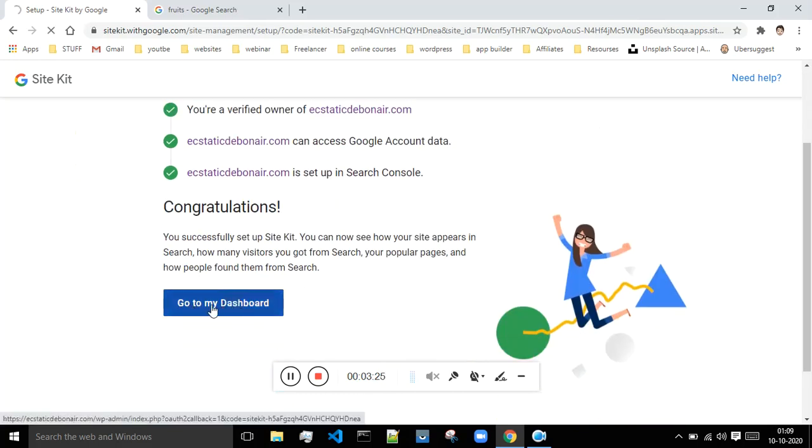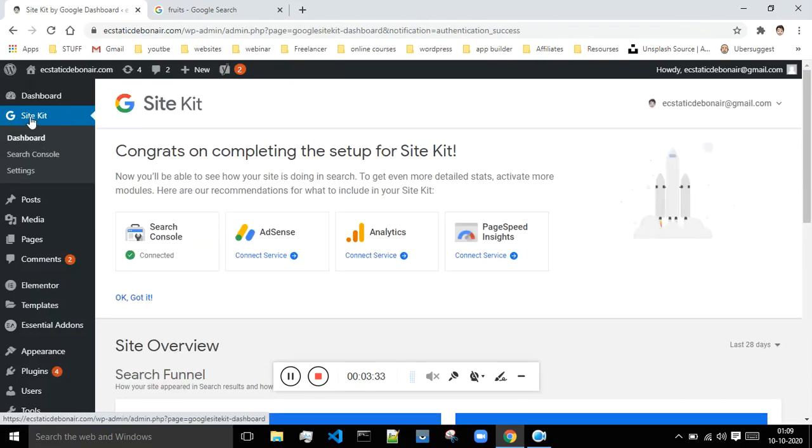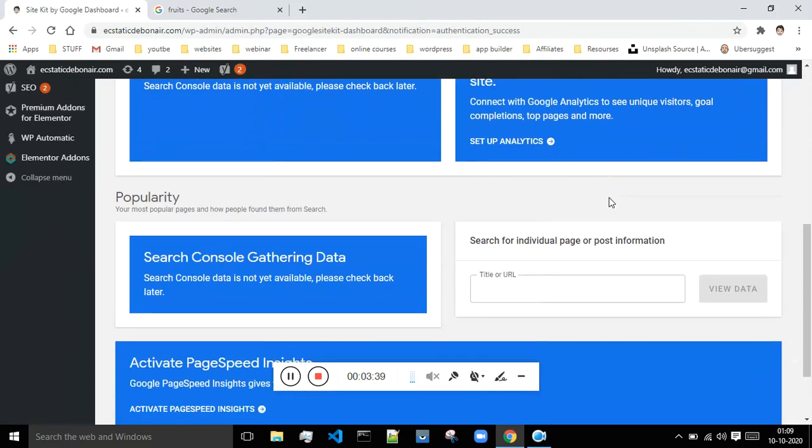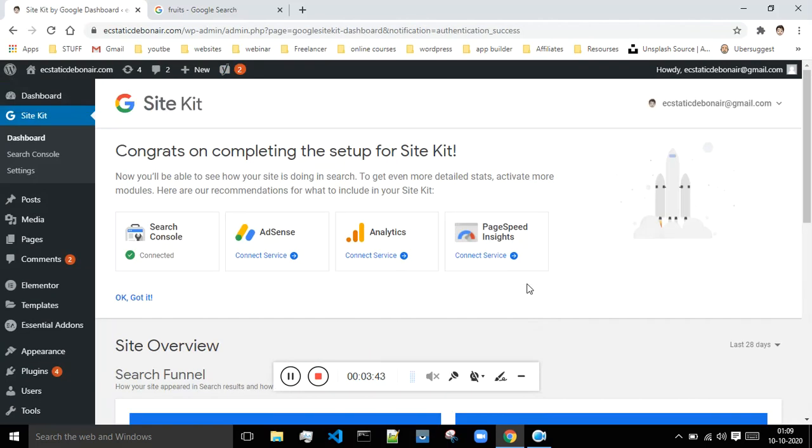So now let's just go to the dashboard. Okay, so over here you will get the tab of Google Site Kit. Just click on that, and all the details of your Google Site Kit and your website will be displayed over here. How your website is doing, how many visitors you are getting, what pages are visited by the visitors on your website, all the statistics will be shown to you under this tab.